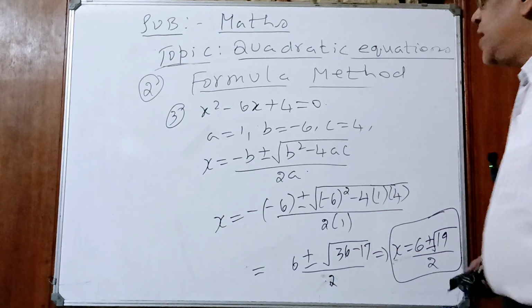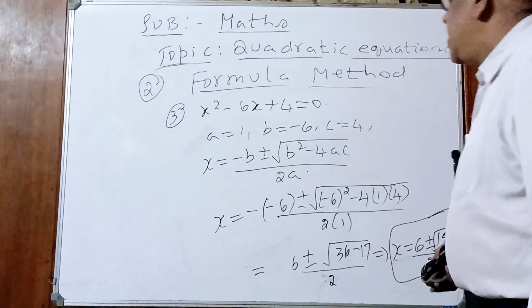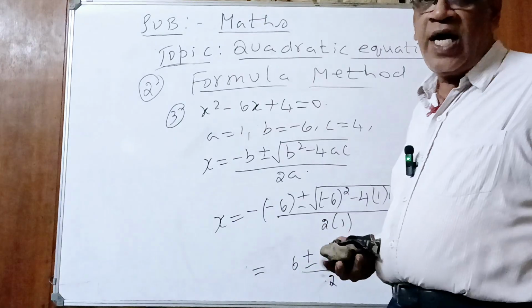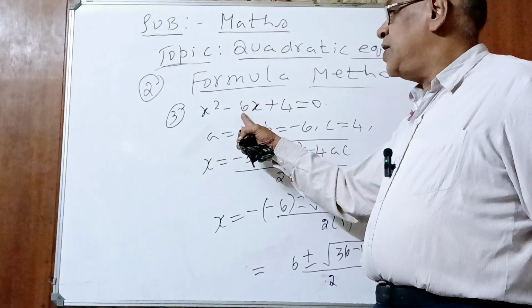For all these three sums, we applied the formula method because the factorization method does not work here, because you cannot split the middle term.